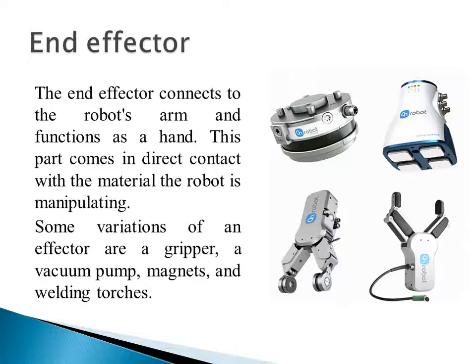So some variations of the end effector are the gripper, right? You can see here a vacuum pump, and magnetic ones, and welding torches. As you have already seen in the previous diagram, at the end of this wrist we are using a welding torch for the welding purpose. So these are basically the end effectors which are designed and used for the task.